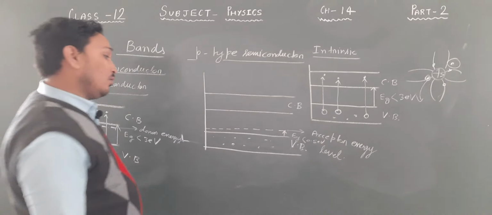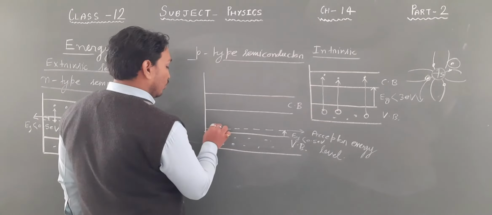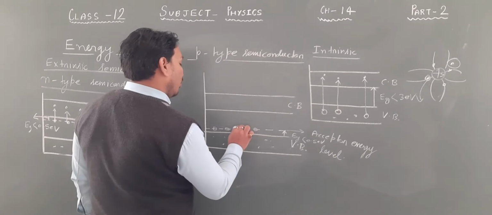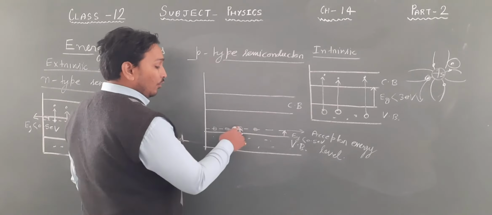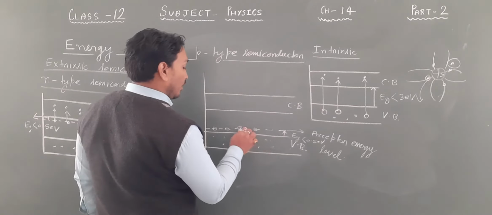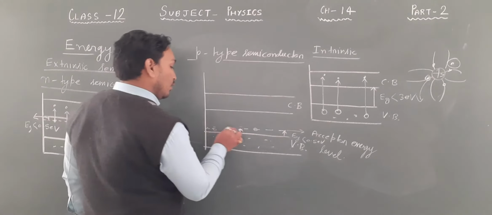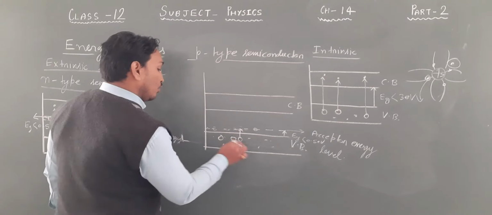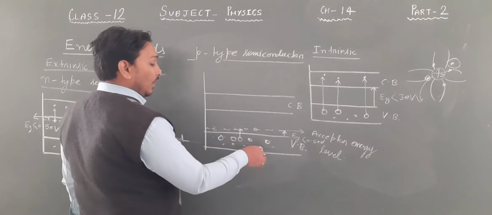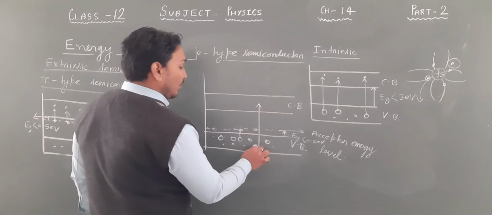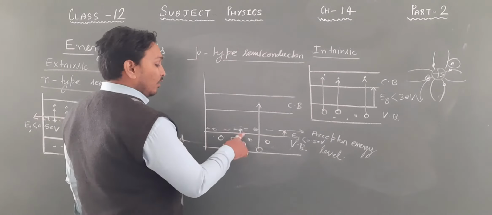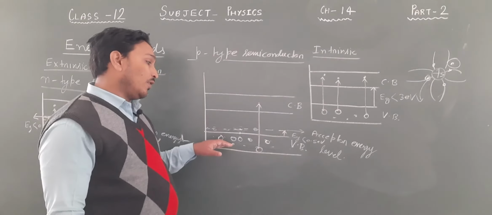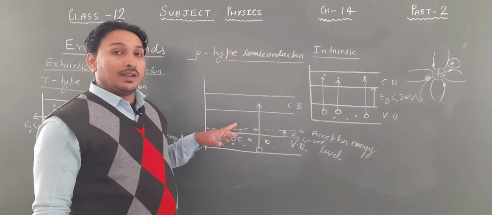Now there are actually holes on this level. Electrons, on getting a very small amount of energy, go into the hole, neutralize it, and leave a hole behind. So there are holes in the valence band, and some electrons that go from the valence band to the conduction band also leave holes. Is it clear? On the acceptor energy level, holes are there. Electrons from the valence band go to the acceptor energy level and neutralize the hole.